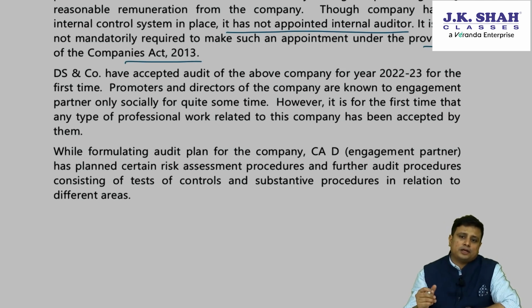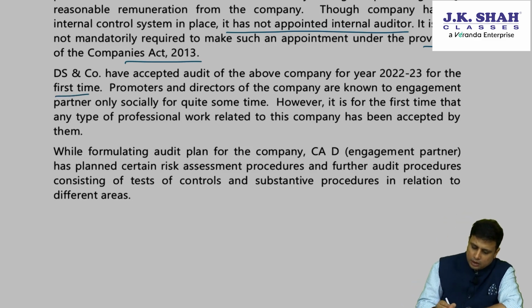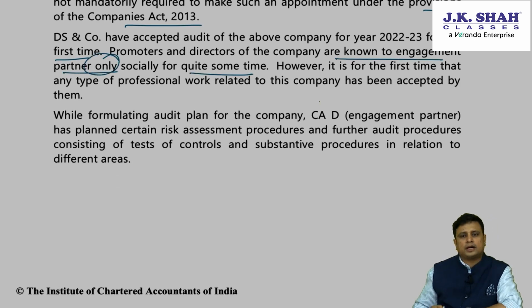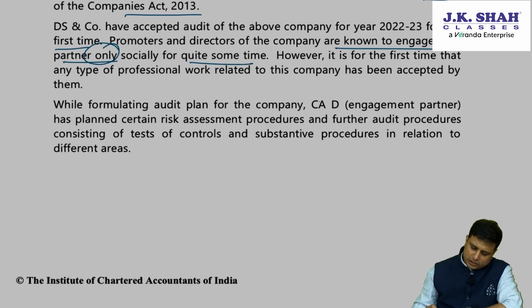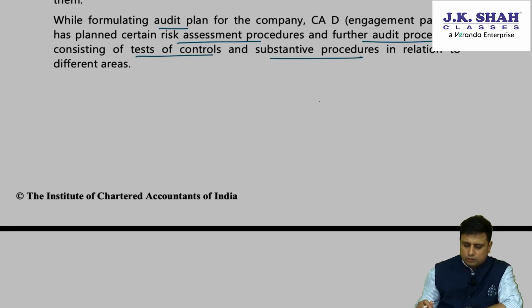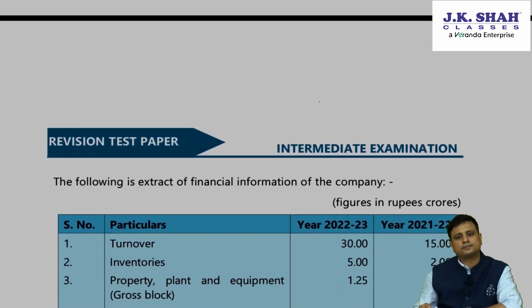DSN Company has accepted the audit of the above company for the year 22-23 for the first time. Promoters and the directors of the company are known to the engagement partner only socially for quite some time. However, it is for the first time that any type of professional work for this company has been accepted by them. While formulating the audit plan for the company, the CA engagement partner has planned certain risk assessment procedures and further audit procedures consisting of tests of controls and substantive procedures in relation to the different areas.